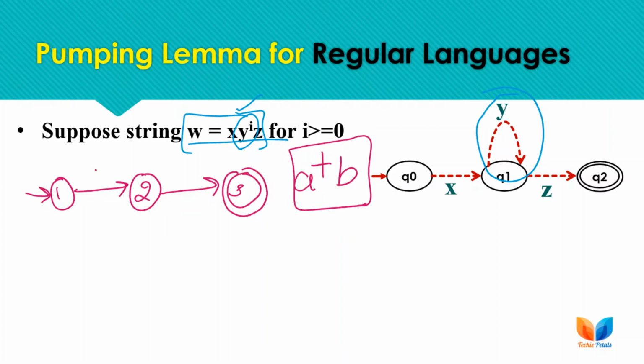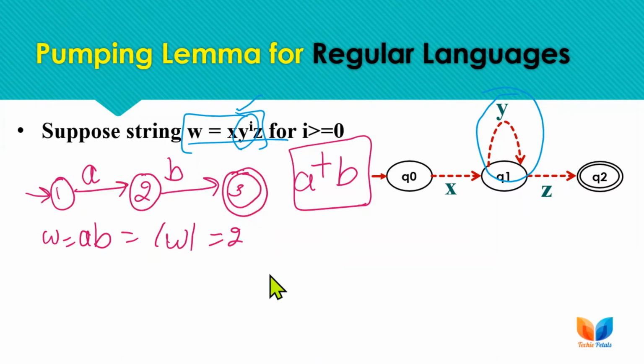So the minimum string to be accepted here is ab, right? For this minimum string we need nothing to be pumped: ab as the minimum string has length 2, and this string can be directly accepted without any loop. So the expression is proved for this particular minimum string. We need nothing to be looped or iterated for this acceptance.